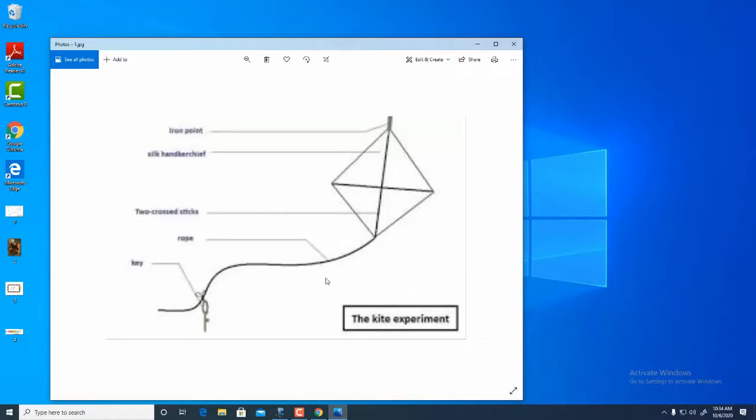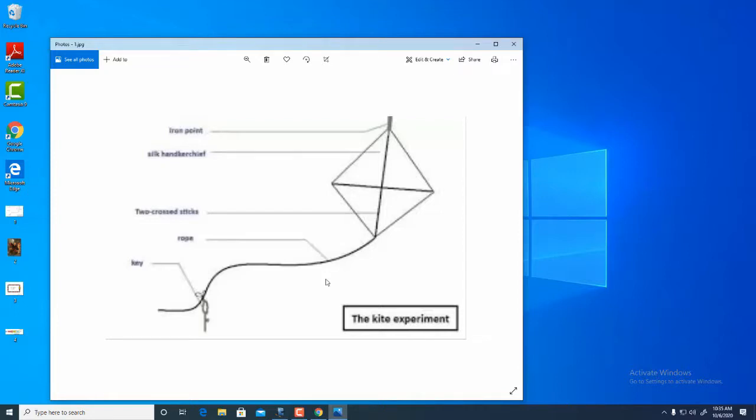So you can see here on the diagram, to collect the electric charges, we have the kite experiment here. This experiment is actually known as the kite experiment. So we can see it is having a point in the top where the electric current from the clouds which are experiencing the thunderstorm or this thundering. So the kite will be flown near to that, and then it will be collected from the top, which is the conductor.